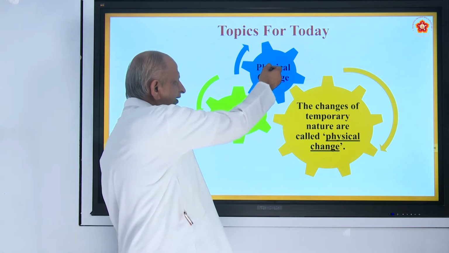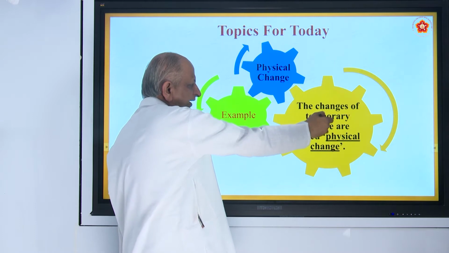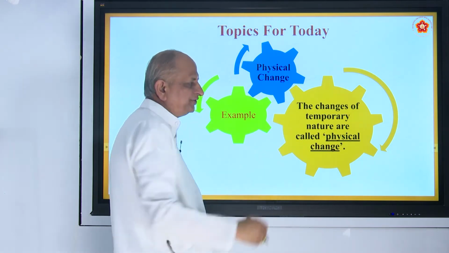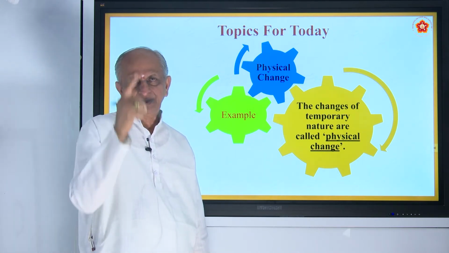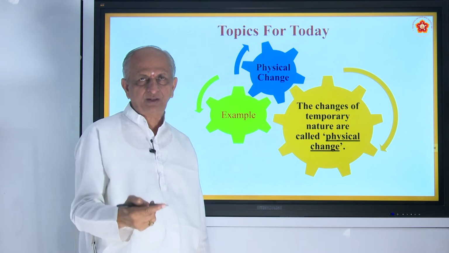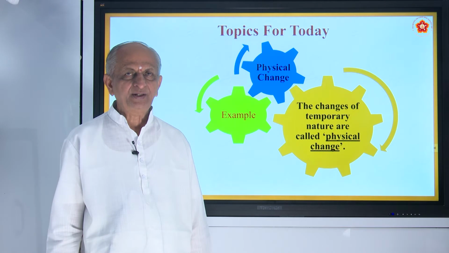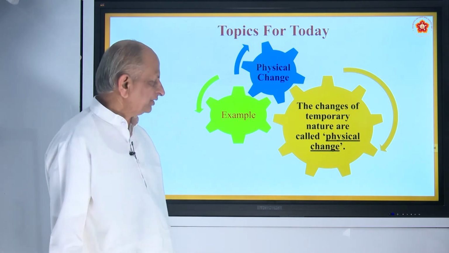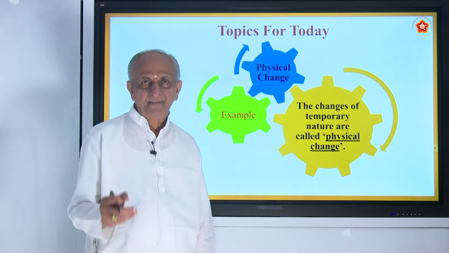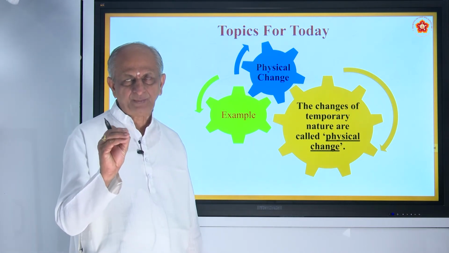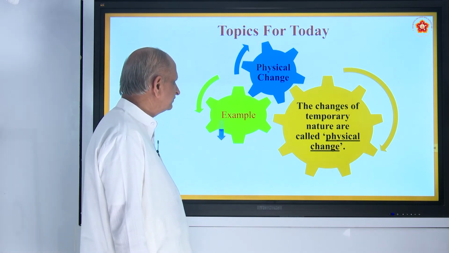Just now I referred to physical change. So the changes of temporary nature are called physical change. Suppose you have a chalk piece and cut it in the middle, or if you make it fall, it breaks into two. Is it not? That is a temporary change. Like that, even iron is attracted by a magnet. Temporary change. It will be there up to some time. Is it not? So that is what is called physical change.